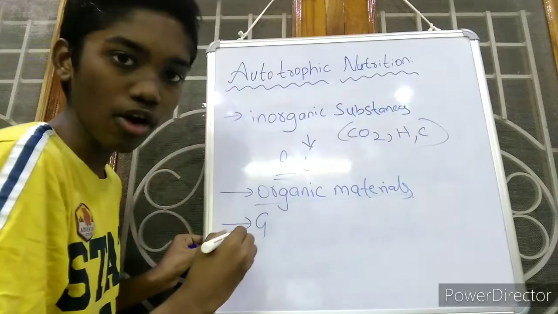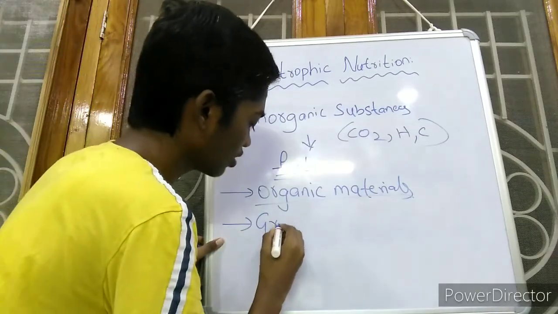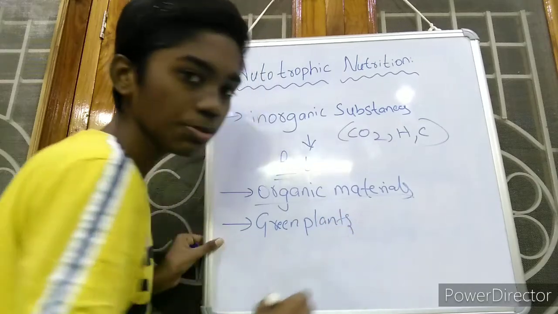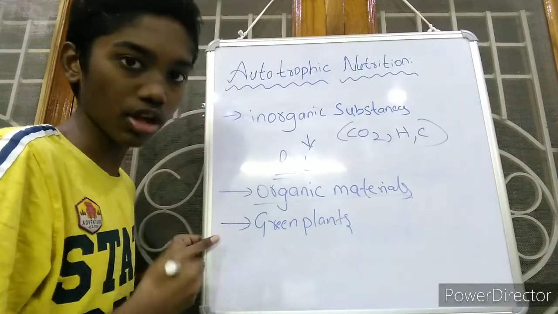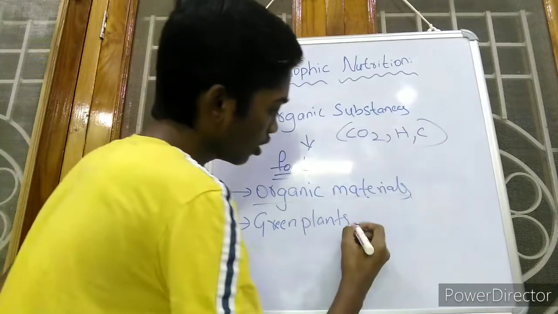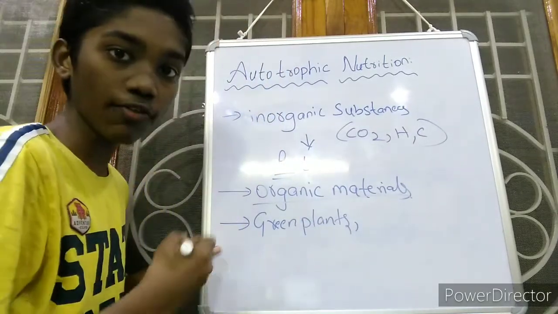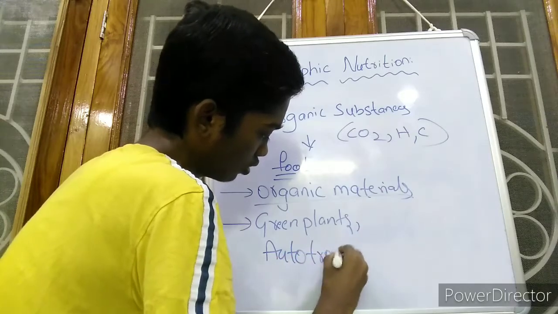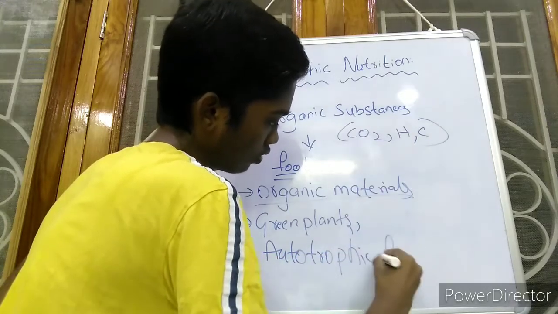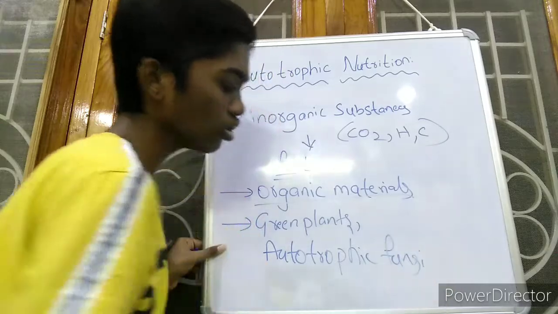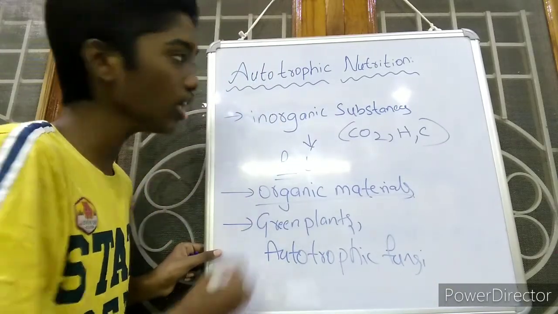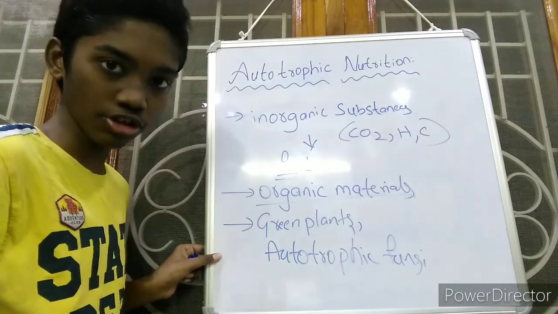The best example of autotrophic nutrition is green plants. Green plants prepare the food material by the process of photosynthesis, and some autotrophic bacteria and fungi also obtain their food by the autotrophic mode of nutrition.